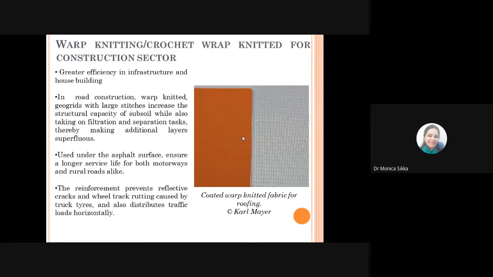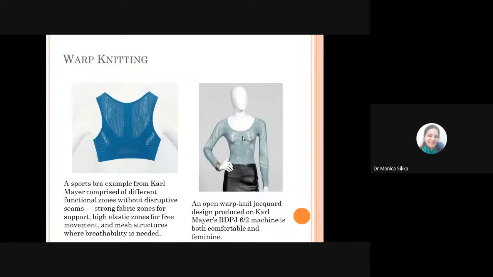So to prevent the movement of the top layer into the structure, you need to have a layer which gives a separation between the top layer and the bottom structure. That separation is created by giving this layer of warp knitted products, which are in the form of geomeshes or geogrids, which will prevent any kind of crack propagation or any kind of destruction on the top layer of the road, and thus the service life of the road can be improved.